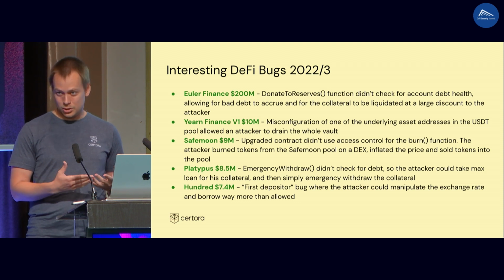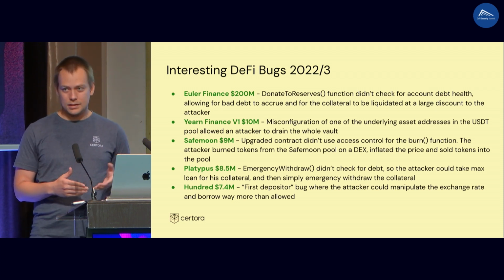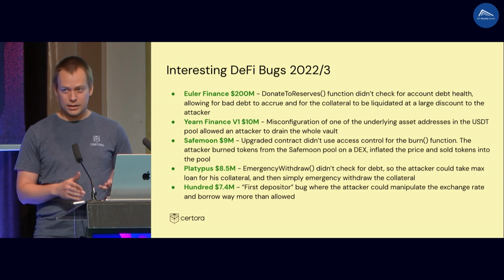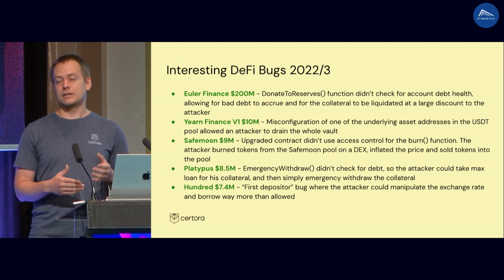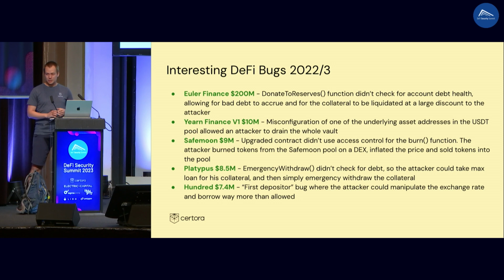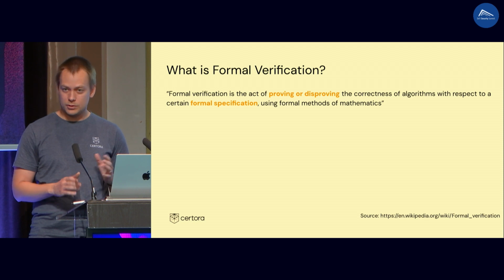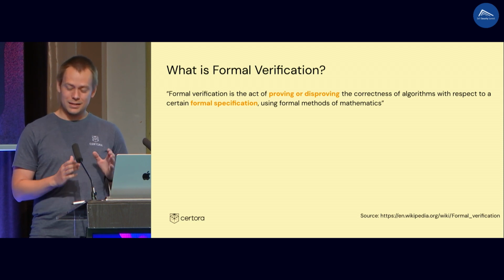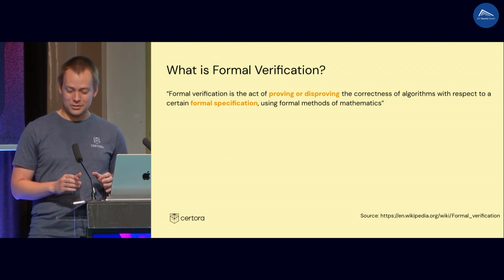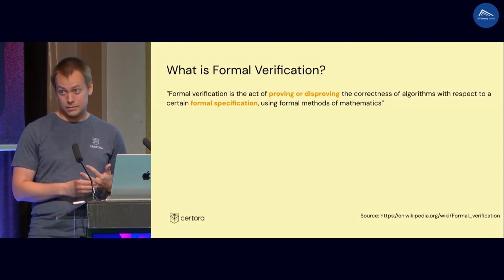And the question is how to achieve this. There are many techniques that are usually used, like testing, fuzzing, auditing. You know these techniques. They are actually used also in other areas of the software development process. Testing is used in almost every software company, right? But in this talk, we are not talking about these classical techniques. We are talking about formal verification. Formal verification might not be so well known, and it might not be so widely used. That is the case. But I hope that after this talk, you will see that it has some value and it can be beneficial to use it, especially in the area of DeFi.